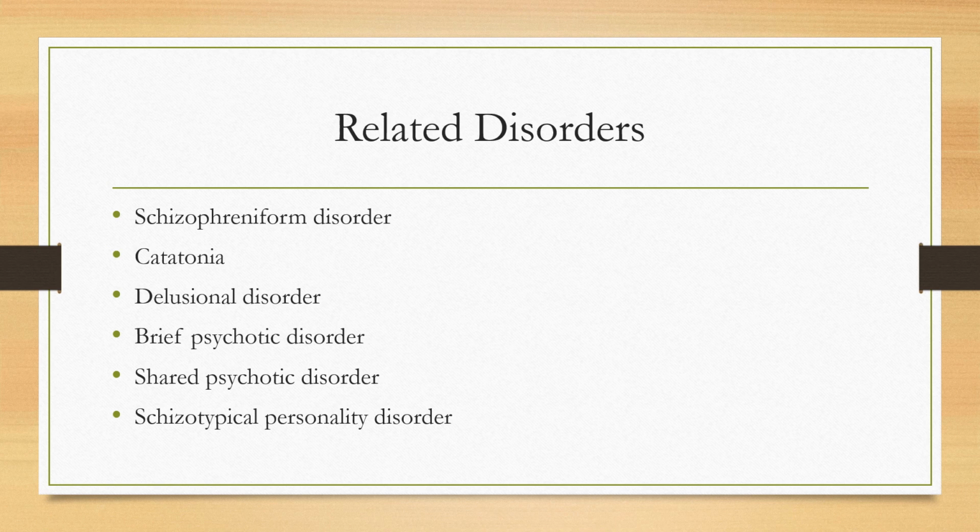Brief psychotic disorder. With this, the patient experiences the sudden onset of at least one psychotic symptom, which can include delusions, hallucinations, etc. Symptoms will typically last anywhere from 1 day to 1 month. Shared psychotic disorder. This occurs when two people share a similar delusion. This most commonly happens with a person the patient is close to, a parent or child, siblings, and so forth. Schizotypal personality disorder. This involves odd and eccentric behaviors that include transient psychotic symptoms.